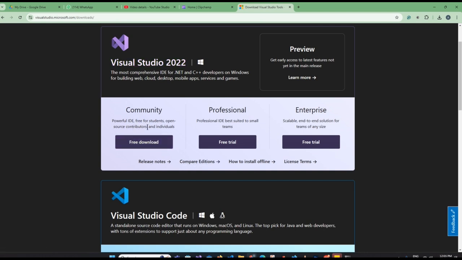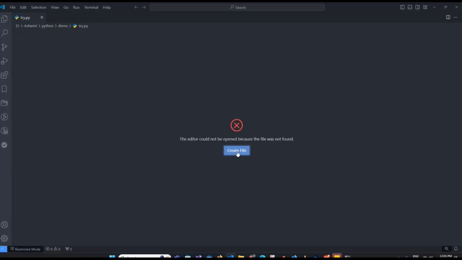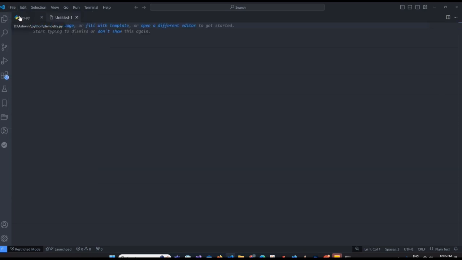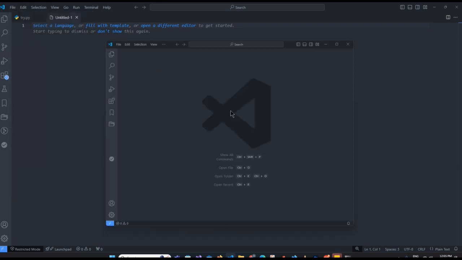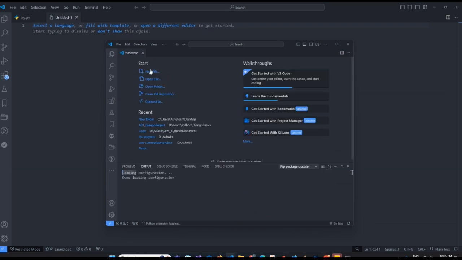As you have downloaded Python, the same way you can download your Visual Studio Code. I'll also show you my Visual Studio screen. So this is how it looks. Here you can open a new file, or you can open a new project. The color VS Code uses is black, so it may be a little difficult for you to see, but this is the home screen, and you can start writing your first program over here, which is very easy to write. Once we start our coding, you will see our first Python programming.